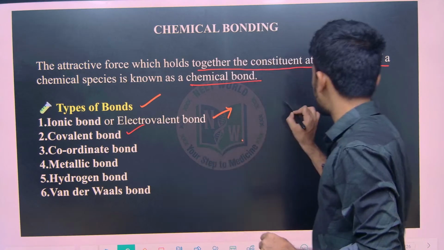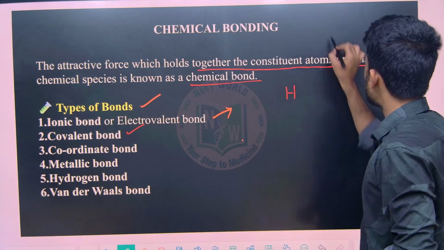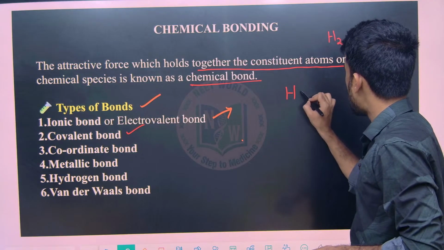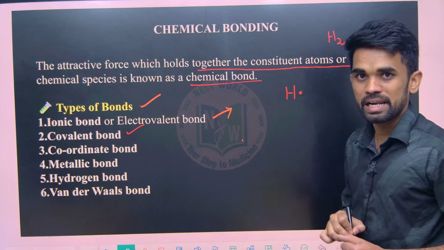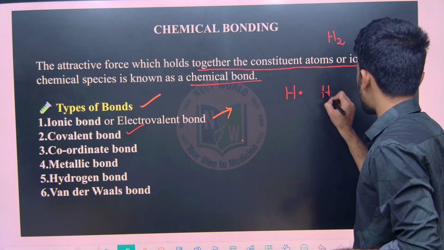Once again, I told you that hydrogen won't exist in the atomic form, but in the molecular form like H2. Why will it be H2? See, a hydrogen atom has only one electron, as its atomic number is 1. Similarly, you take one more hydrogen atom here.